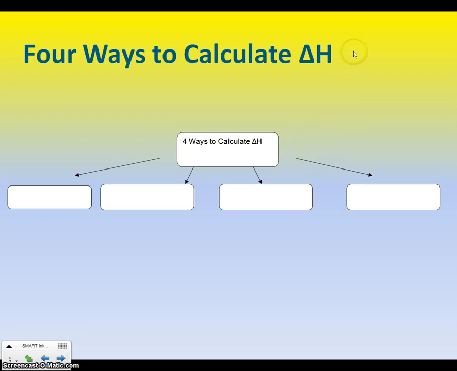So what is this delta H thing? Well, delta H is the symbol that we use to talk about enthalpy. And enthalpy is our really fancy word to basically mean heat. Through the course of this year, we'll look at many different ways to calculate delta H. We're going to cover 3 of them in this unit, and then one we'll get to a little bit later on. So the first way that we can calculate delta H is by using a technique called calorimetry.